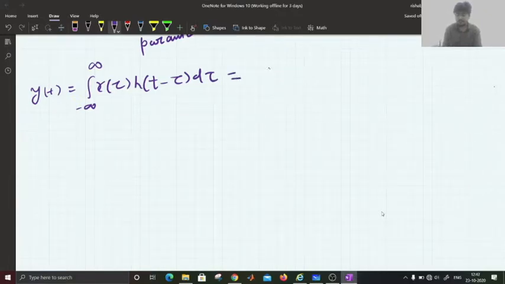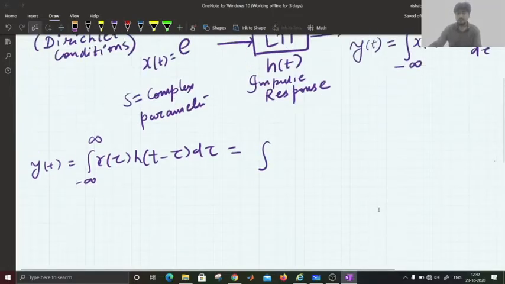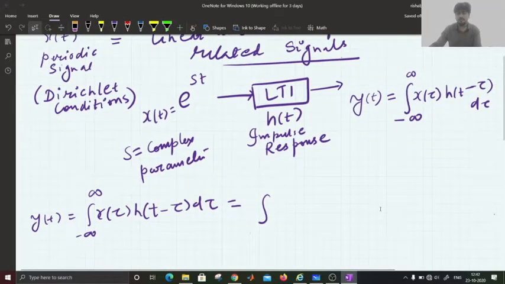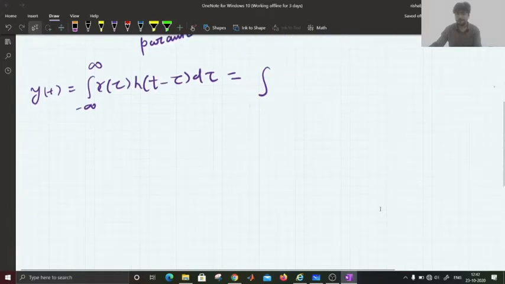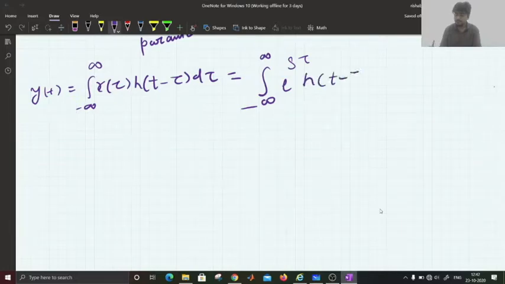Now for x tau, we have taken the input as e to the power st, where s is some complex parameter. You can write e to the power s tau into h t minus tau d tau.